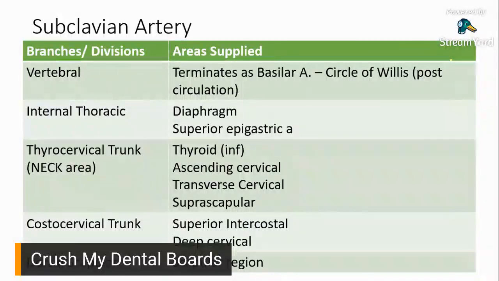Whew, subclavian artery. Here we go. VIT-CD. You see it on the left side. Vertebral, internal thoracic, thyrocervical, costocervical, and then your dorsal scapular. Area supplied. Sinabi ko na sa inyo kanina yung vertebral. If you would recall, in the circle of Willis, vertebral, it goes up, up, up, and up until it would terminate as your basilar artery. Remember? Circle of Willis, posterior circulation, basilar artery, together with your posterior cerebral artery.